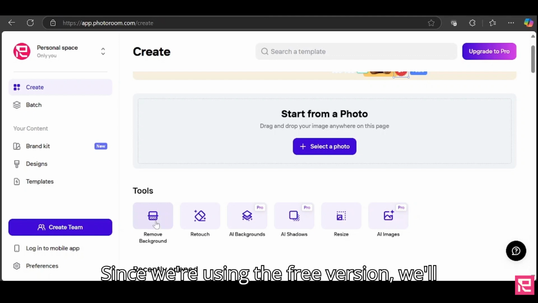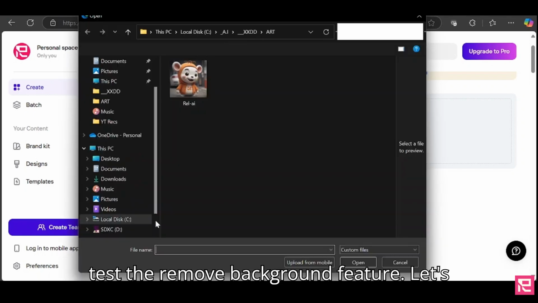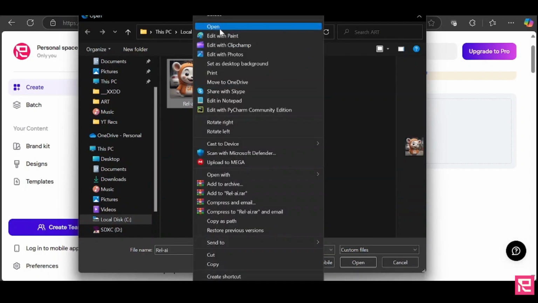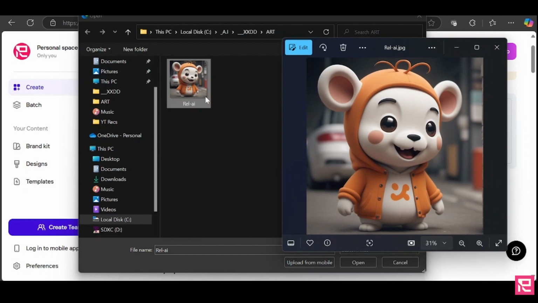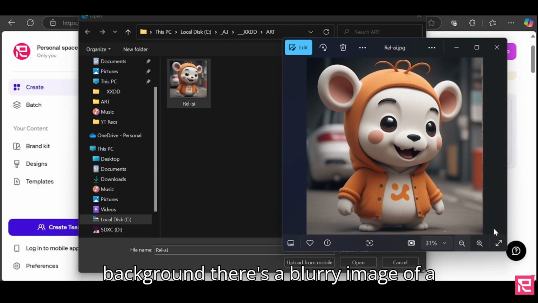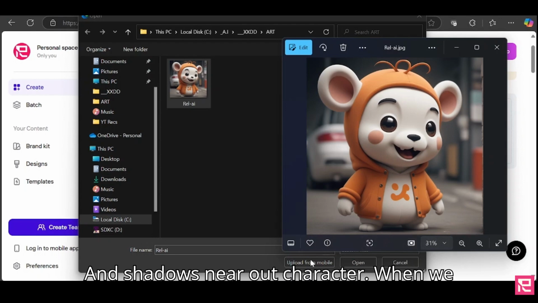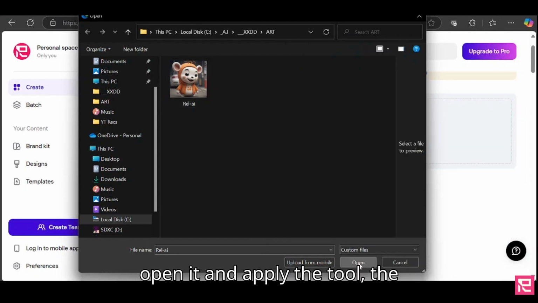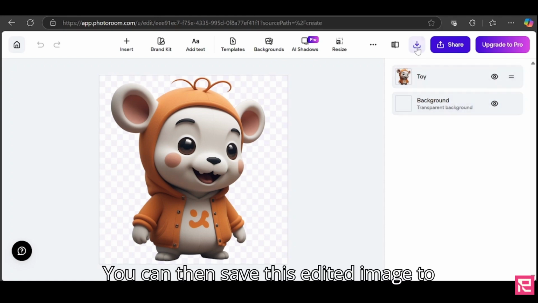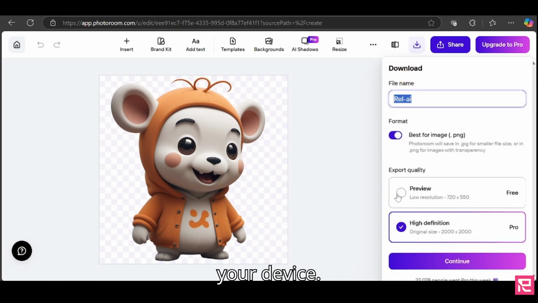Since we're using the free version, we'll test the remove background feature. Let's select an image. Notice that in the original image, in the background, there's a blurry image of a car, a floor, maybe a window, and shadows near our character. When we open it and apply the tool, the background disappears instantly. You can then save this edited image to your device.